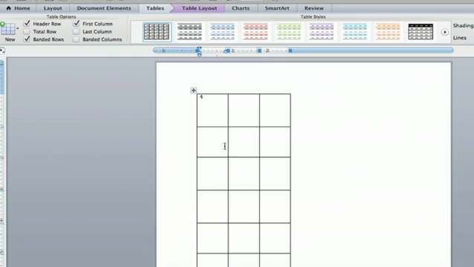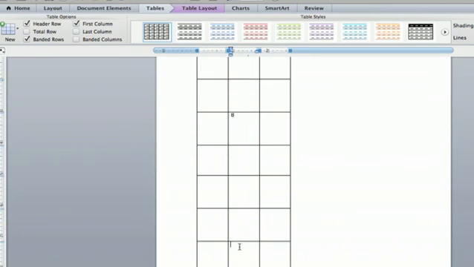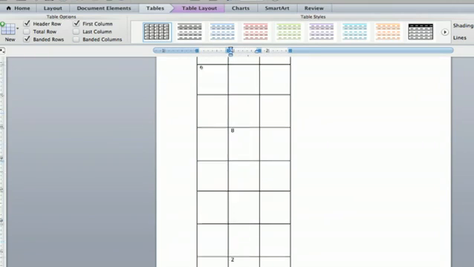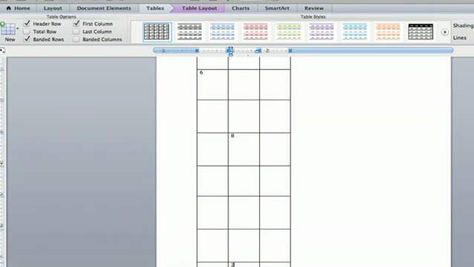And then you can put numbers in it. Oh, that's not a number. Boom. And now that there's numbers in it, you have created a number grid. And that's how you insert number grids into Microsoft Word.